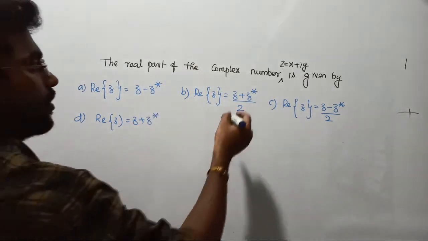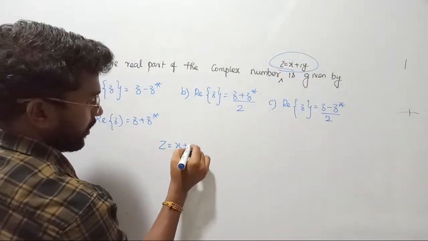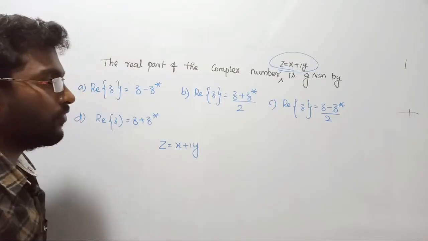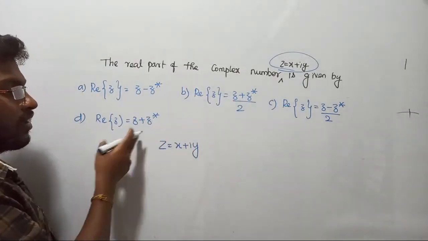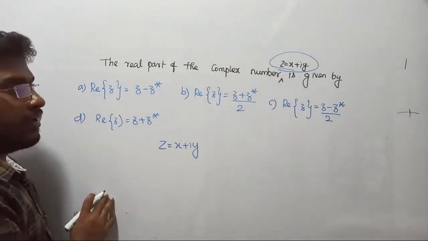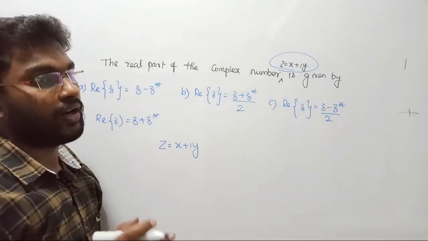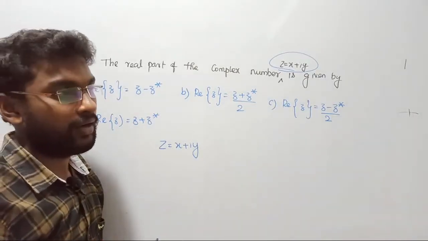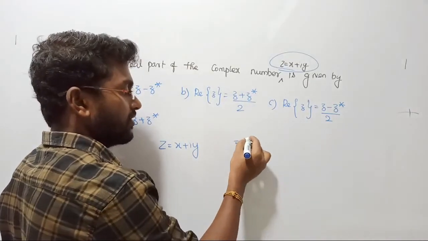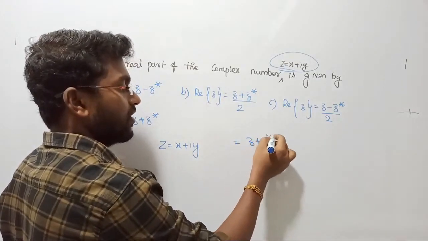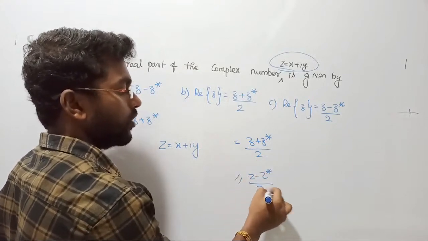Now listen, the complex number is given already: z equal to x plus iy, correct? If you notice the options carefully, all the options are written in terms of conjugate. You all know, right? Do you remember conjugate symmetry and anti-conjugate symmetry? We already studied them in signals and systems. When we look for conjugate symmetry, our answer is z plus z conjugate by 2. What about anti-conjugate symmetry? z minus z conjugate by 2, correct?